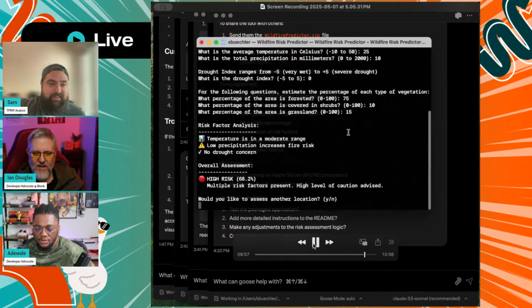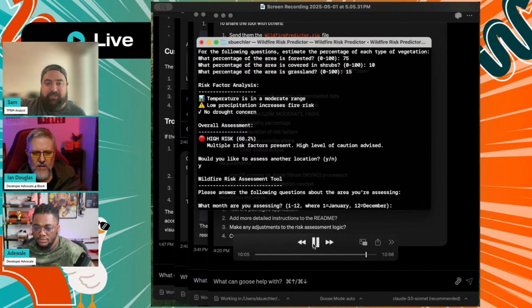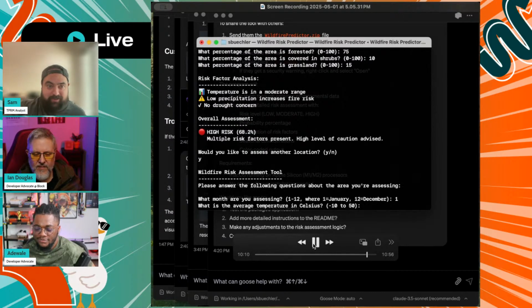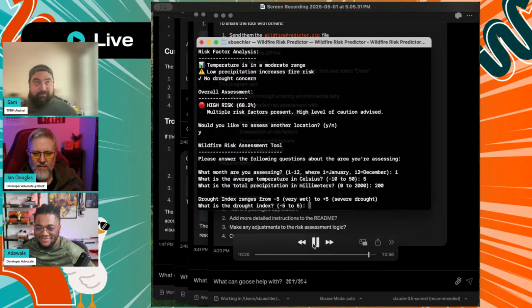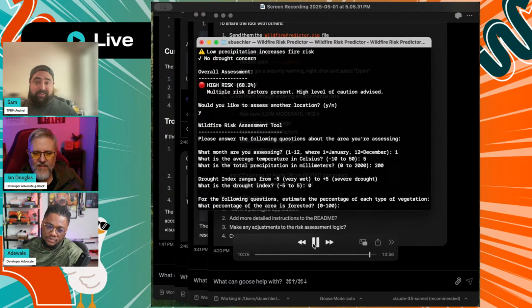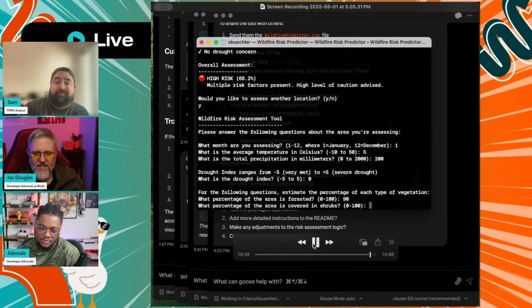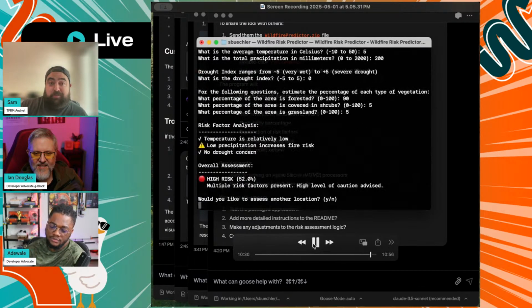You can see it runs, and it's just going through yes, no, inputting the information, and it goes through the model, or it runs the model that we built. And this is, I think, running out of the installer that I put together. So end to end, it was able to assemble this Python app and put it in an installer. I can share it with my team. That's cool. And it works, which is awesome.